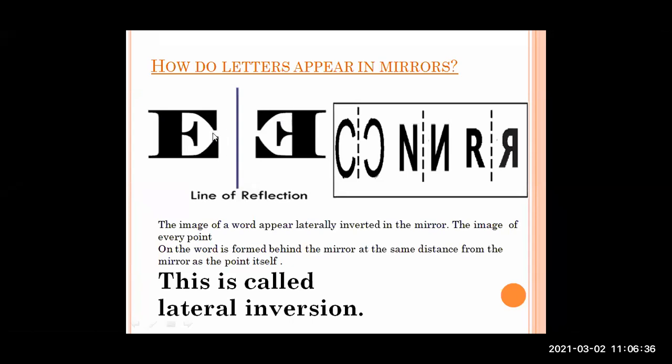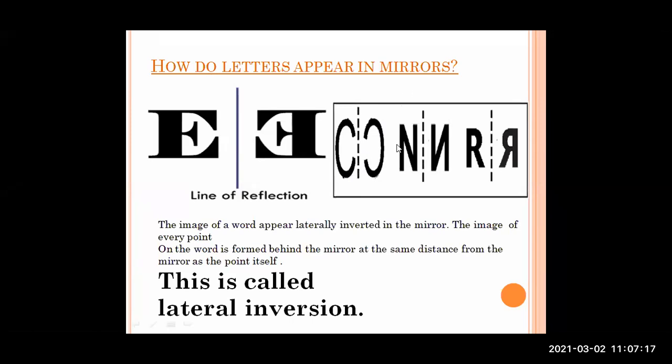So when you stand in front of the mirror and you have a notebook or a page on which this letter E is written, when you see its image, you can see such kind of E. So this is called lateral inversion. You can see other letters also. C will be seen like this in the mirror. N will be seen like this. There are some changes in the mirror, and this phenomenon is called lateral inversion.